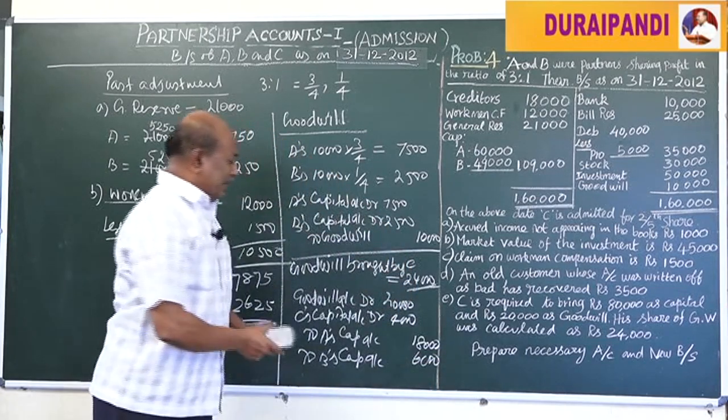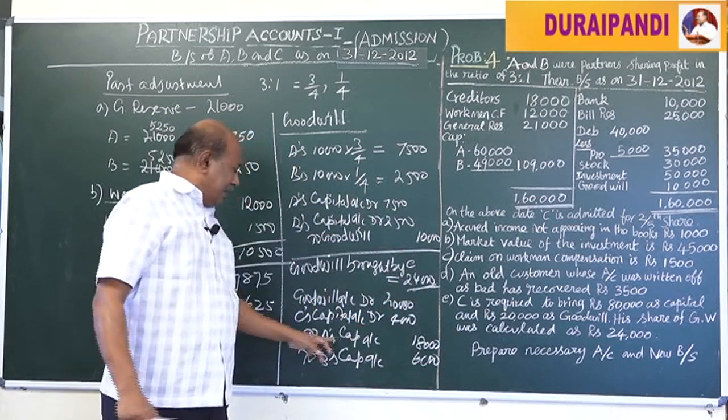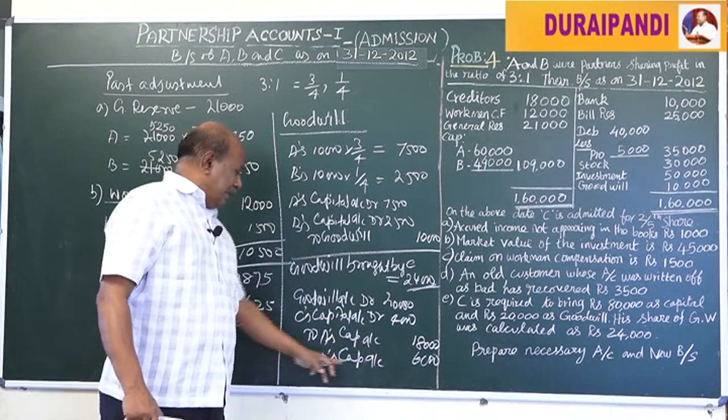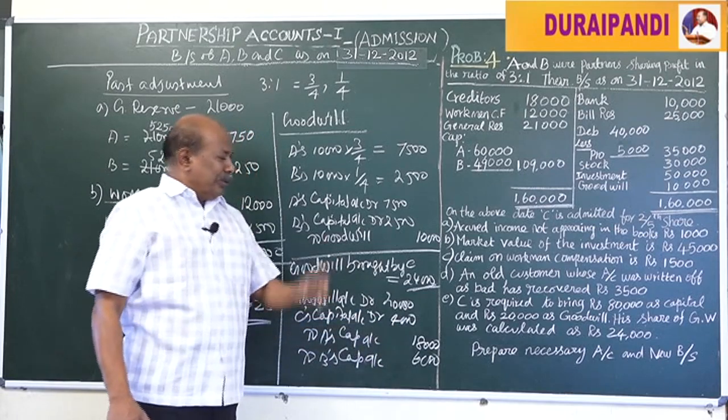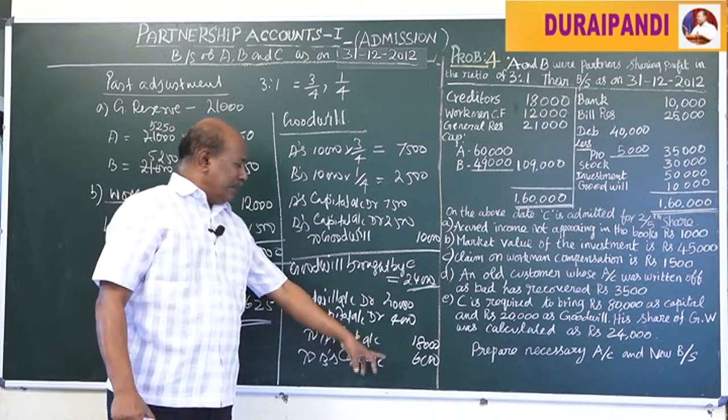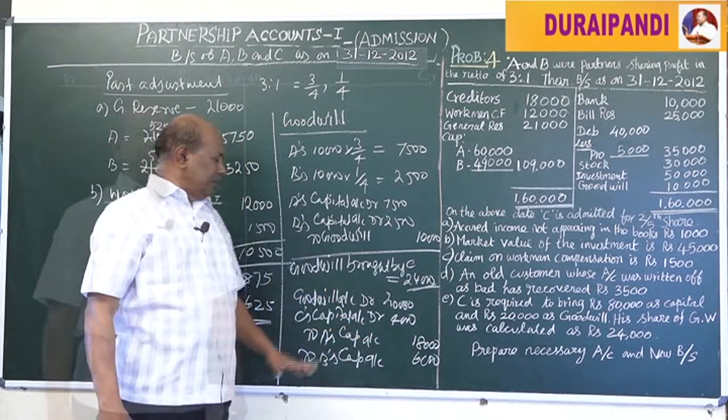Now 18,000 worth of goodwill is to be credited to A's capital account, and 6,000 worth of goodwill is credited to B's capital account, because the goodwill account is raised in the books and written off from the books. The net effect may be like this.